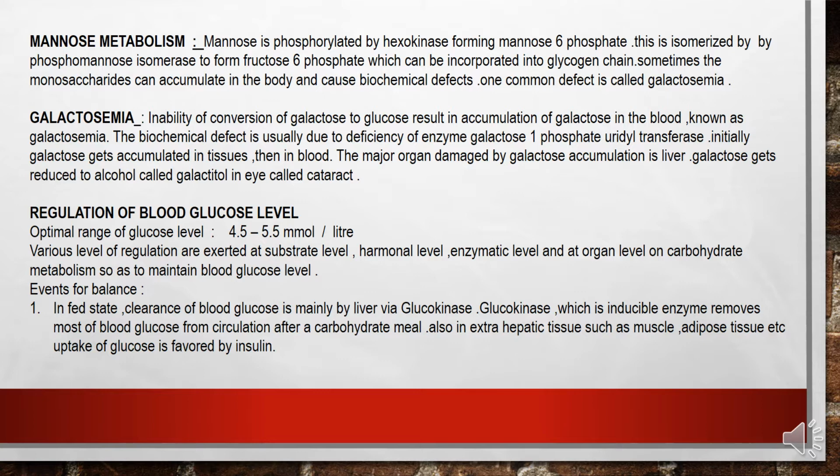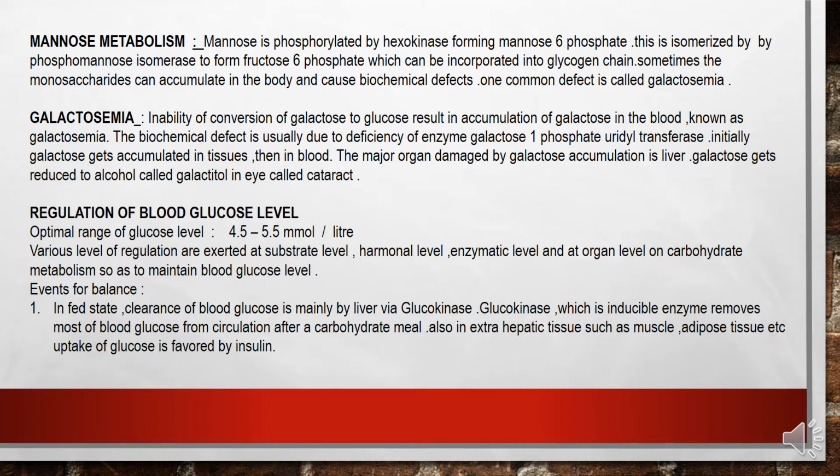Sometimes the monosaccharides can accumulate in the body and cause biochemical defects. One common defect is called galactosemia. What exactly is galactosemia? Galactosemia is the inability of conversion of galactose to glucose, resulting in accumulation of galactose in the blood, known as galactosemia. Means galactosemia is when galactose is getting accumulated in the blood.